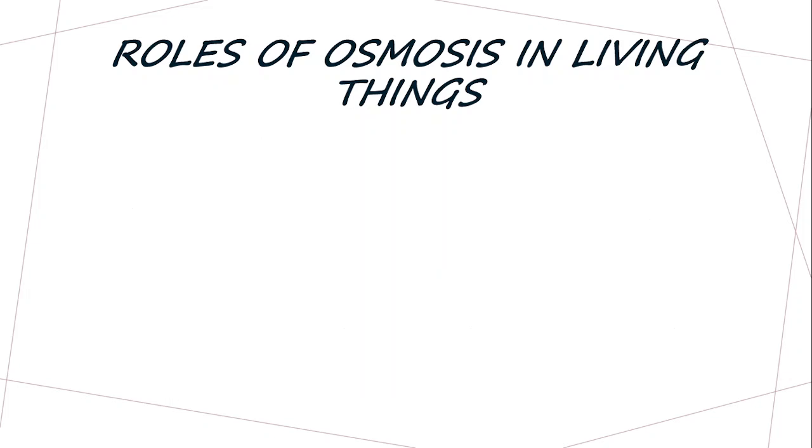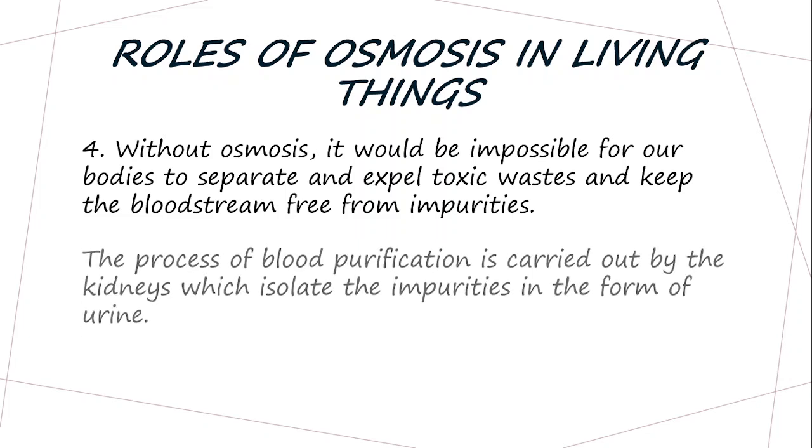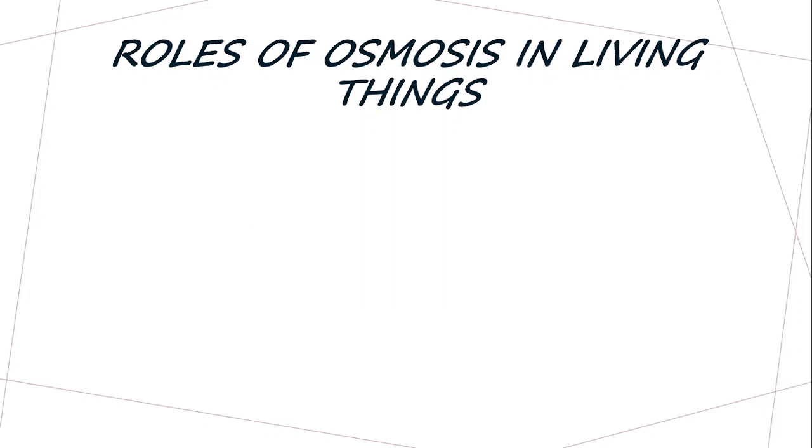on the planet. The other role of osmosis: without osmosis, it would be impossible for our bodies to separate and expel the toxic waste and keep the bloodstream free from impurities. So the bloodstream is kept free from various impurities by the process of osmosis, as it enables the bodies to separate and expel the toxic waste that can be found within the bloodstream. The process of blood purification is carried out by the kidneys, which isolate the impurities in the form of urine, and that way the impurities are removed from the body.